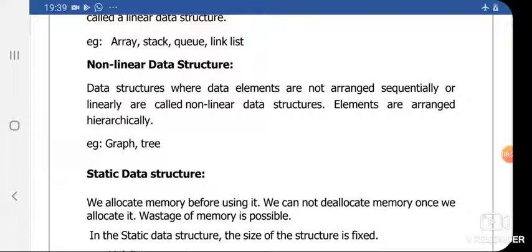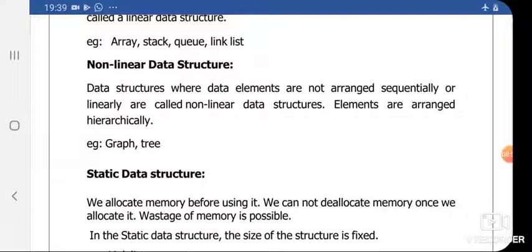Therefore 4 into 5, 20 bytes get reserved. And out of these 5 locations, suppose I store only 3 elements. So out of 5 we are utilizing only 3 locations, that is, out of 20 bytes we are utilizing 3 into 4 equal to 12 bytes.